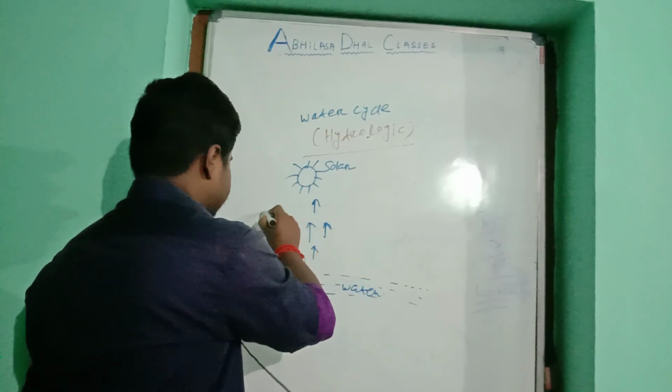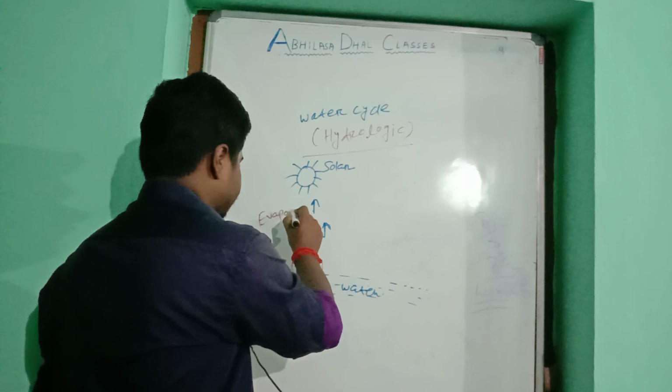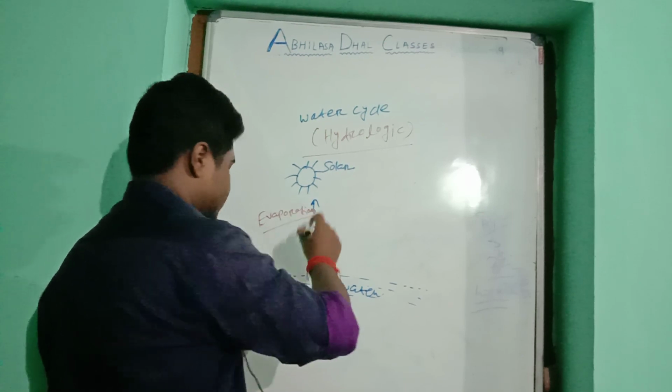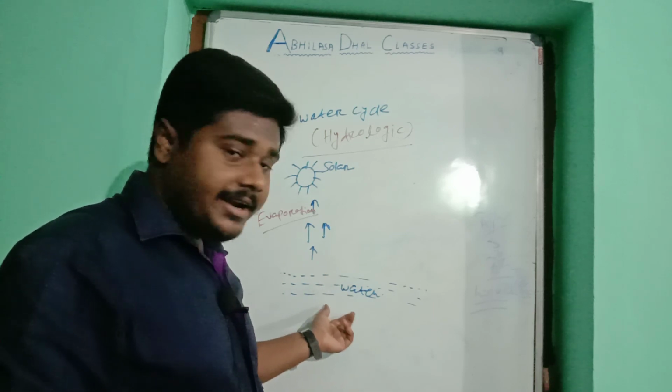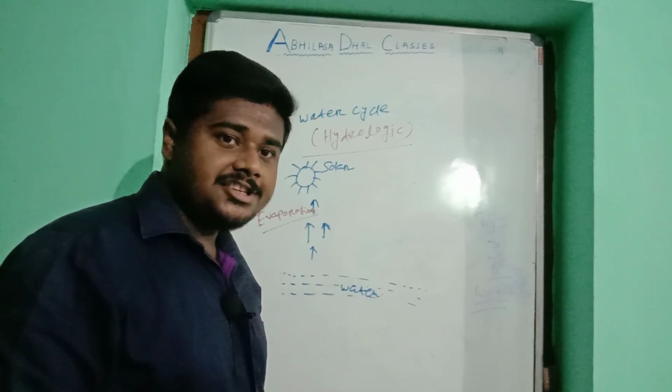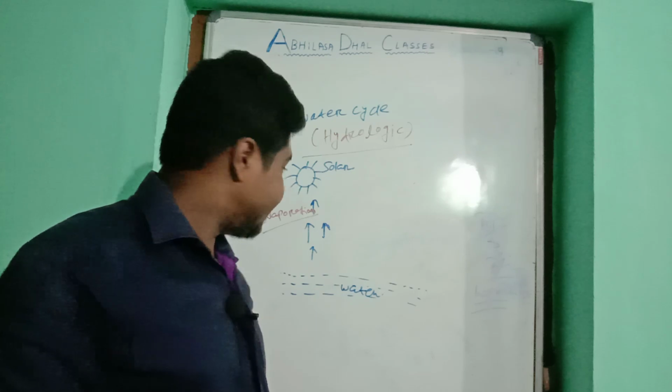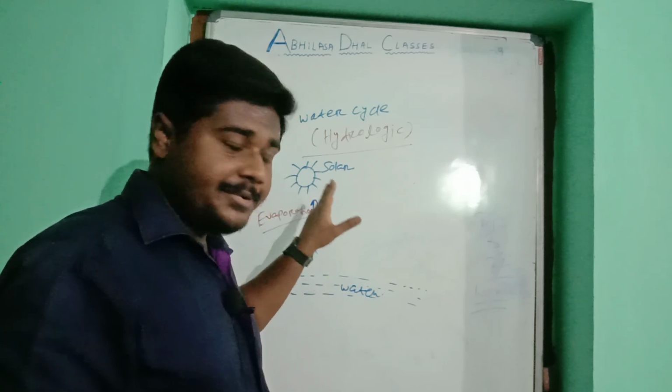That is evaporation. What is evaporation? When liquid is converted into the gaseous state or vapor state, that is known as evaporation.